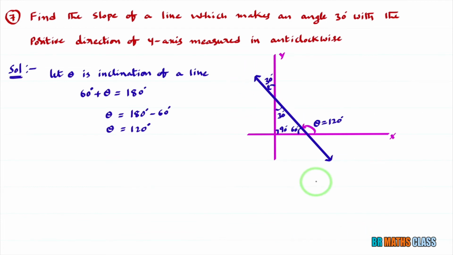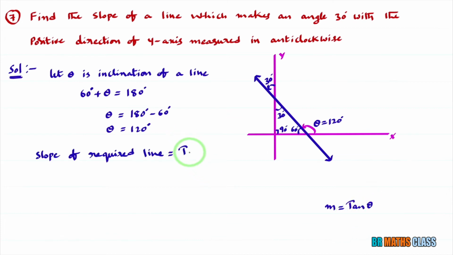When you know the inclination of a line, can you find the slope of that line? We know the formula. If theta is the inclination of a line, then the slope of that line is tan theta. Slope of the required line. What is the slope of the required line? Slope of the required line is tan 120 degrees. Okay, 120 degrees, we can write it as 90 degrees plus 30 degrees. Yes, correct. So here in trigonometry we learn this. When 90 degrees is there, tan changes to cot. This is cot 30 degrees.